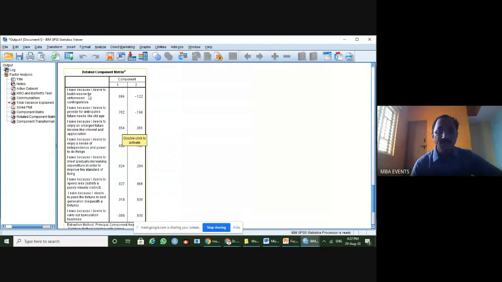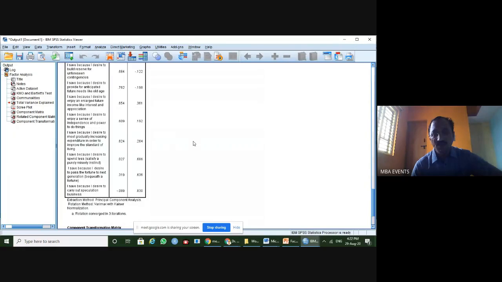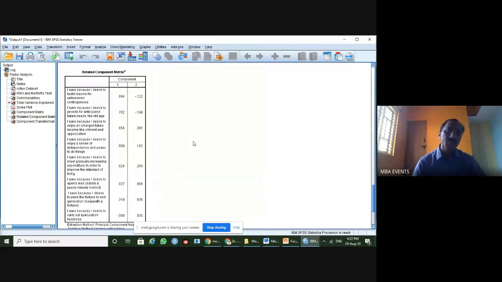These items, like needs for old age, interest and appreciation, independence and power to do things, and improving the standard of living, give some meaning, and these 3 give some meaning. So we need to identify that and develop the table.